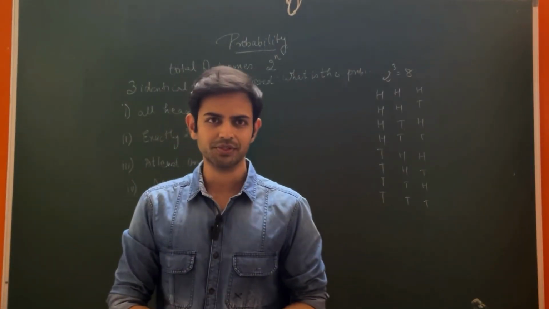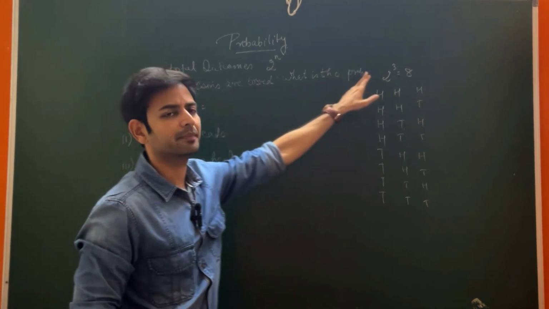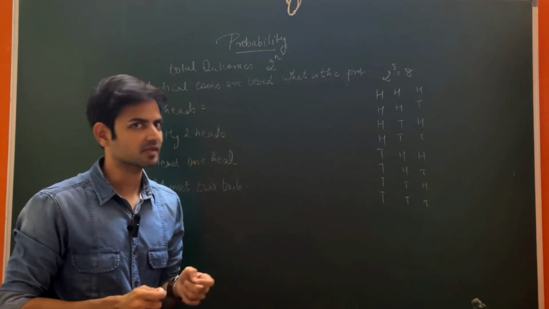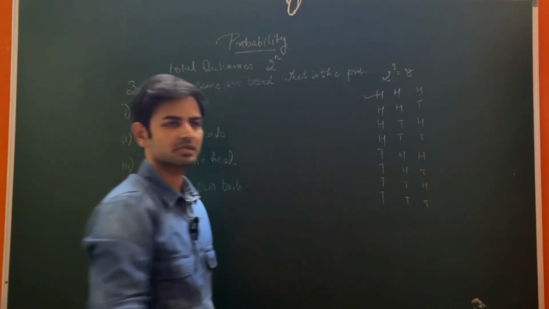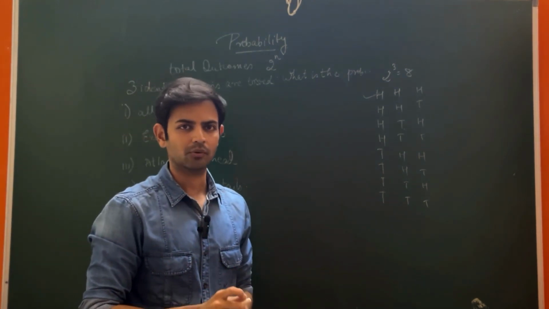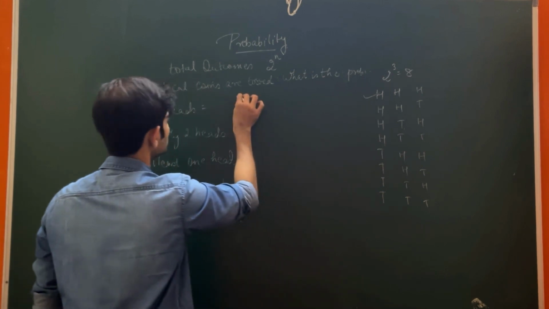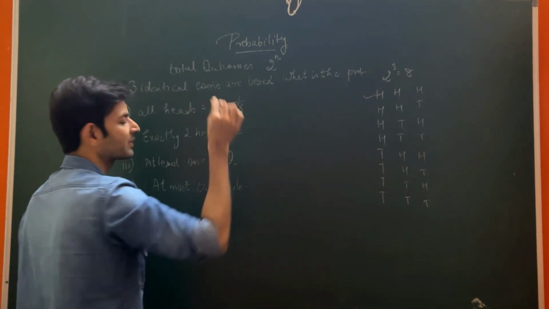Now let's take a question here. 3 identical coins are tossed. What is the probability of getting all heads? So whenever we are tossing the coin, the outcome should be a head. So in that case, only one is the possible outcome. You will write the favorable outcomes as H, H, H, and your answer will be 1. This is your favorable outcome out of 8, so it is 1 by 8.